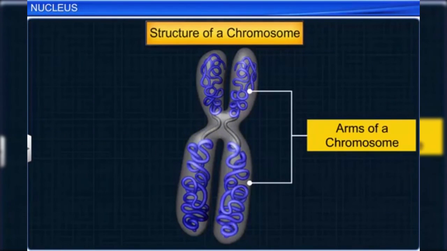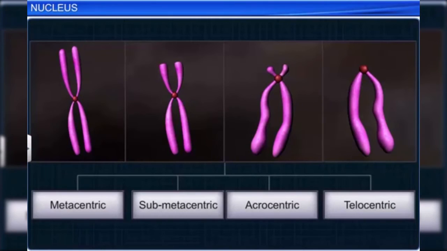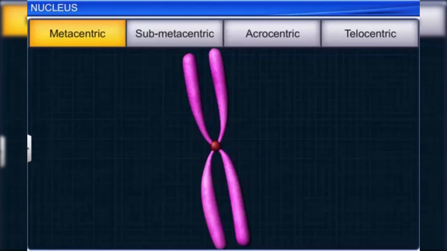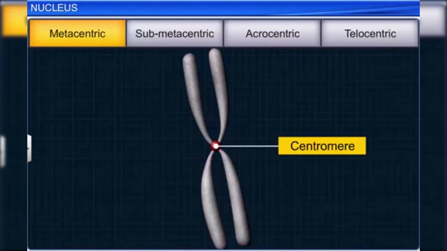Based on the position of the centromere, chromosomes can be classified as metacentric, submetacentric, acrocentric, and telocentric. In metacentric chromosomes, the centromere is exactly in the middle, forming two equal arms.